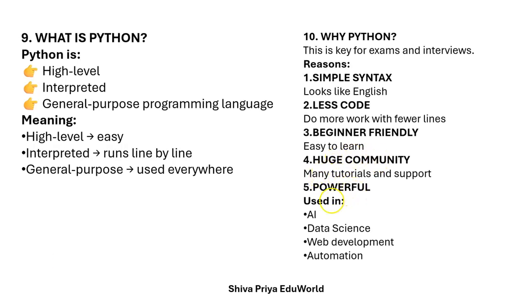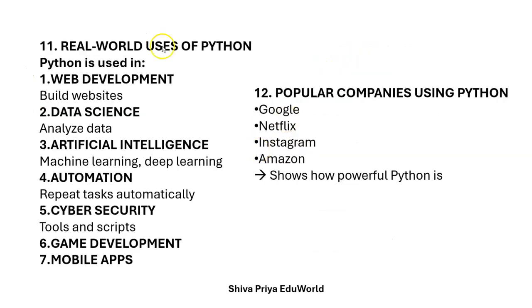Python is very powerful, which is used in artificial intelligence, data science, web development and automation. We use Python in these tools. Clear? That is why this is very popular also. Let us move to the real world uses of Python.